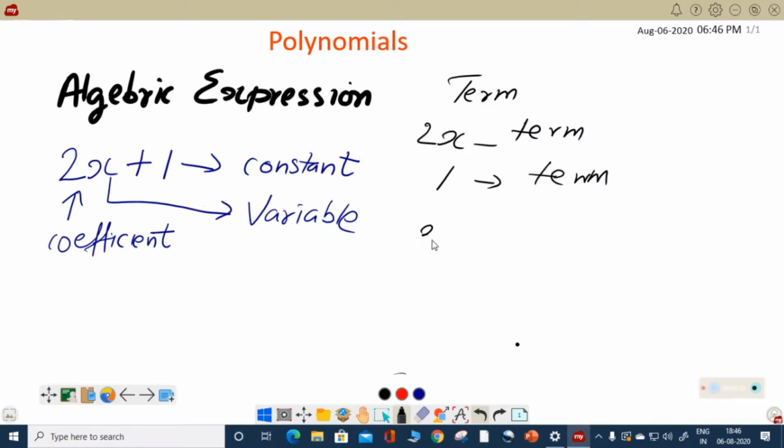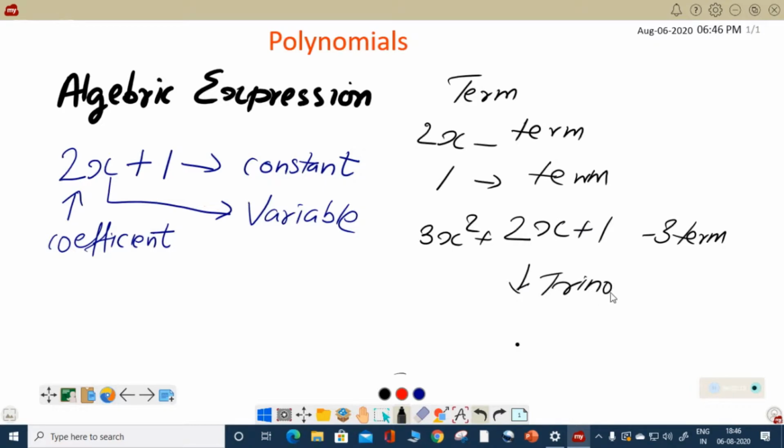Suppose there is an expression like 3x square plus 2x plus 1. There are 3 terms. So we understood what terms are, and if there are 3 terms, we named such an algebraic expression as trinomial. First time nomial came and we are in polynomials now.